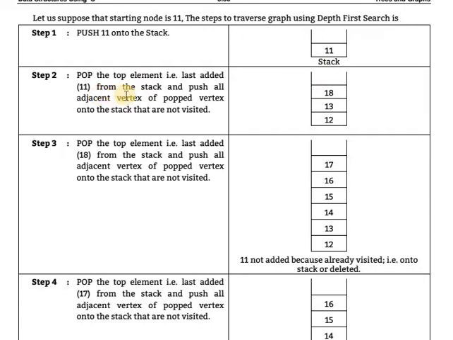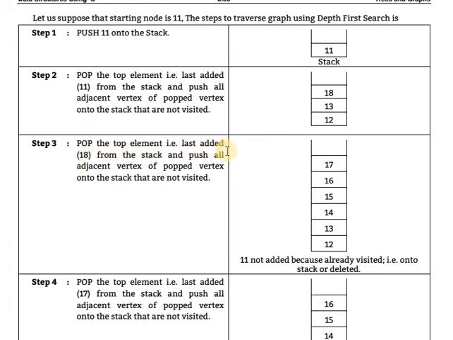And what is the fifth step of the algorithm? Add the neighbor nodes, the adjacent nodes, of the popped node. 11 will be popped, and their adjacent nodes, which are 12, 13, 18, will be added. Clear that? Pop a node from the stack, and push all adjacent vertices of the popped vertex onto the stack that are not visited. After that, repeat steps 4 and 5 until the stack is empty.